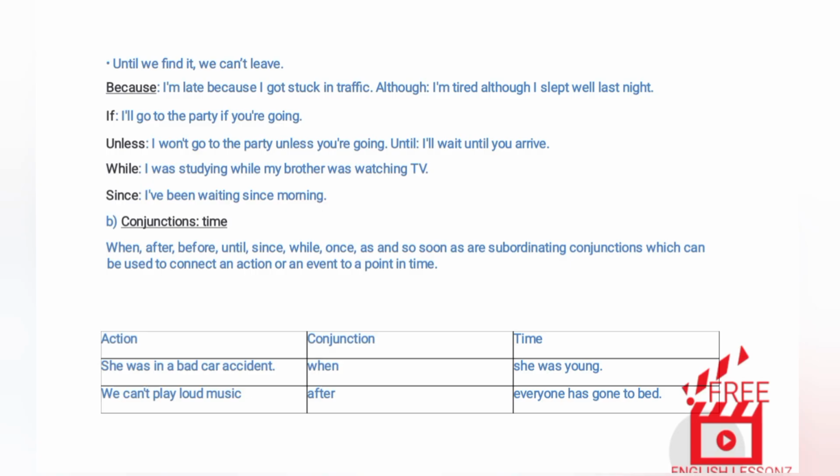B. Conjunctions. Time. When, after, before, until, since, while, once, as, and as soon as are subordinating conjunctions which can be used to connect an action or an event to a point in time. Action, conjunction, time: She was in a bad car accident when she was young.